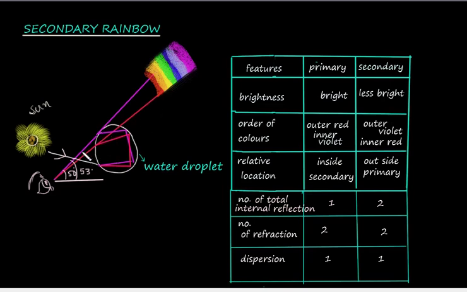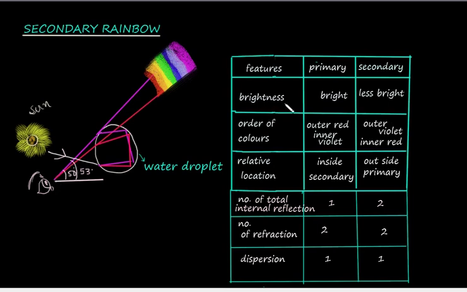Since the angle at which these rays reach the eye is different, there is an inversion in the color sequence in the rainbow. Red is seen at the bottom and violet is seen on the top. In the case of primary rainbow, red deviated more and violet deviated less. Here it is just the reverse. The secondary rainbow is subtended at about 52 degrees to the eye of the observer.